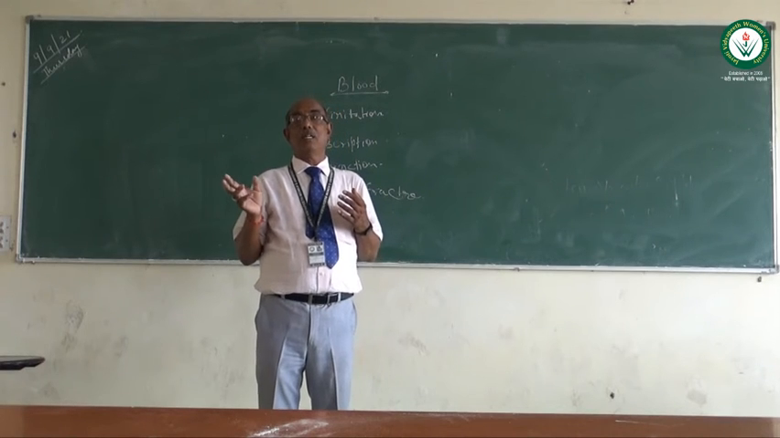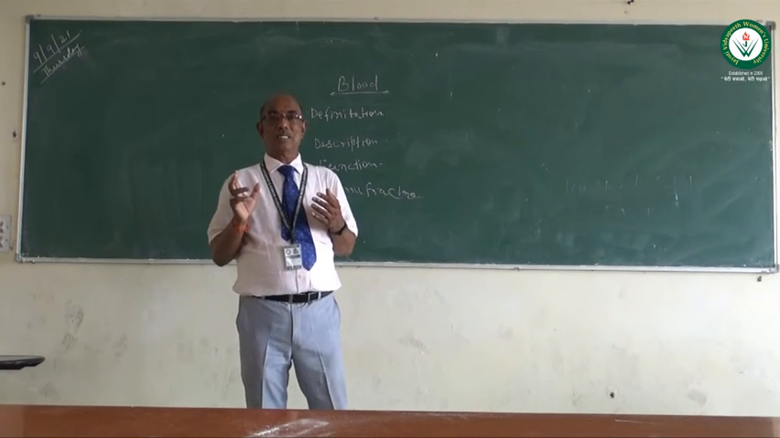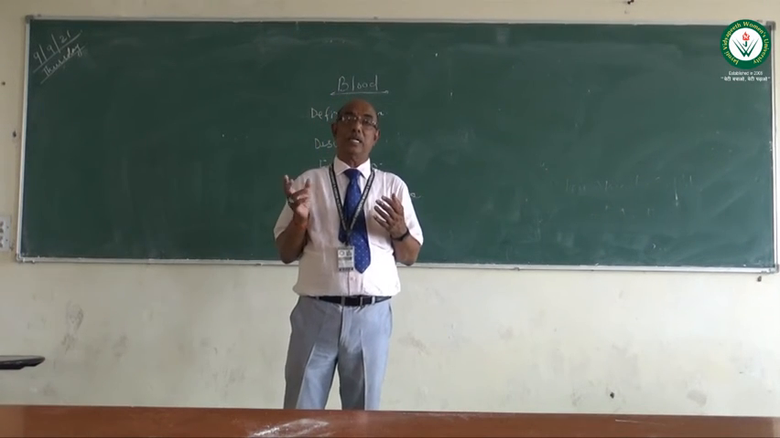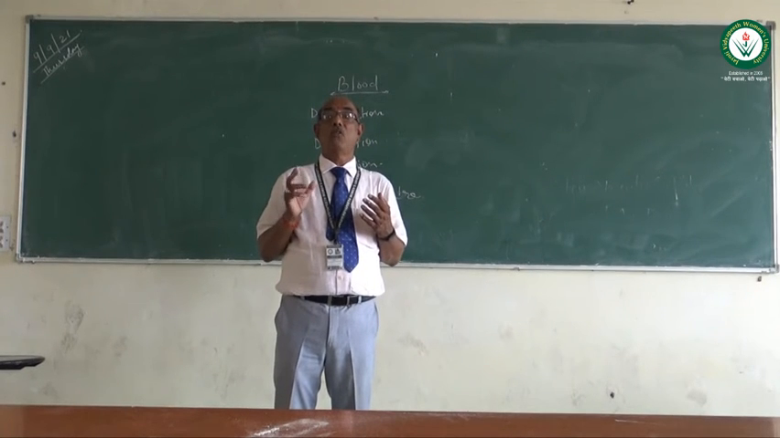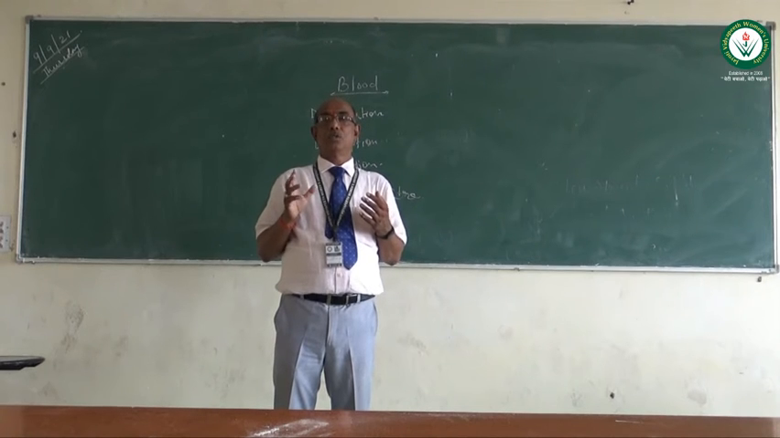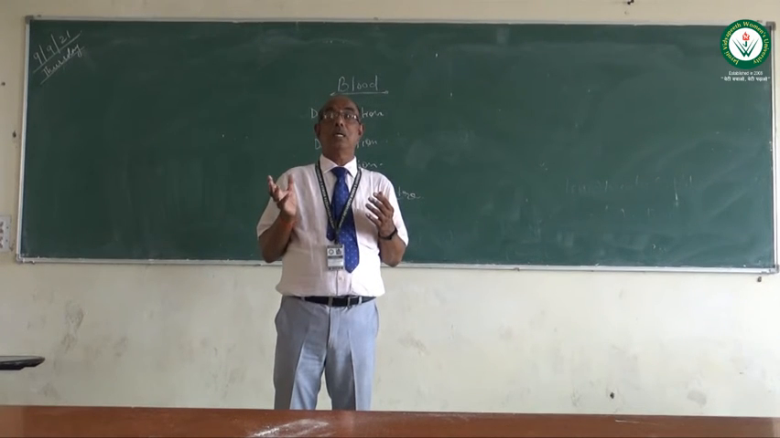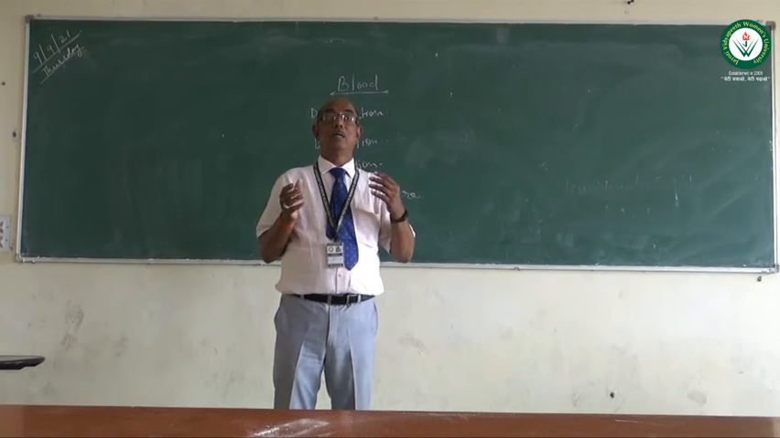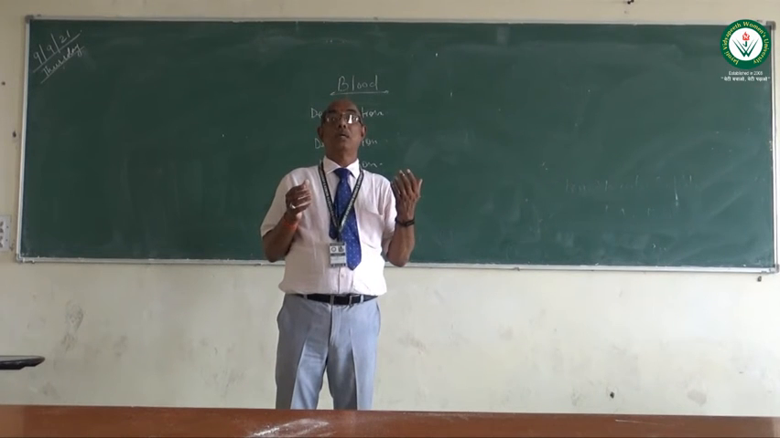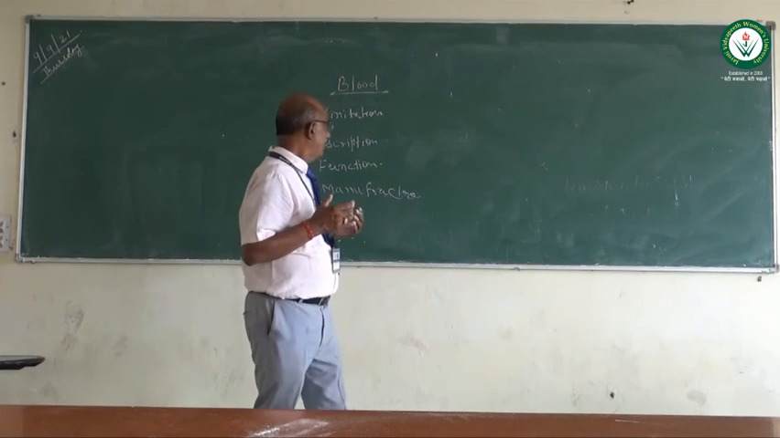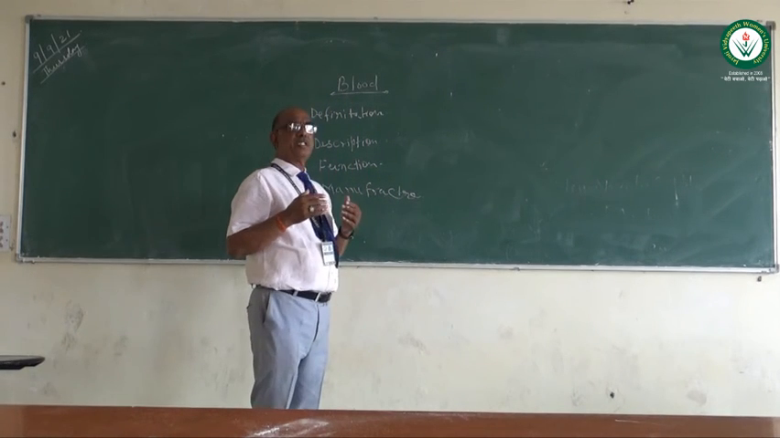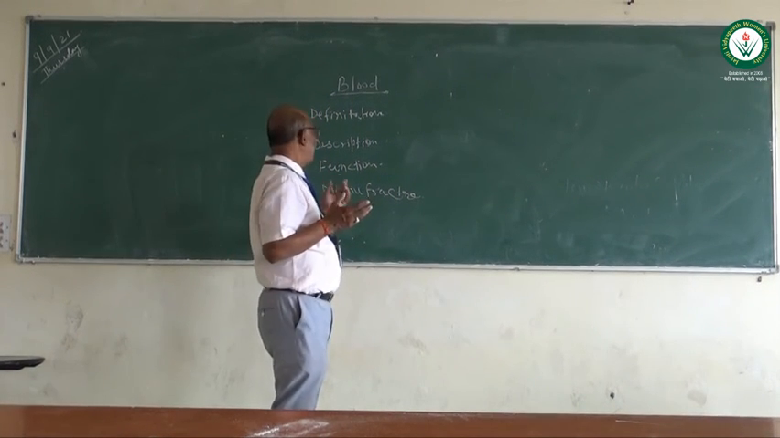The third one is the platelets. Platelets, whose other name is thrombocytes, have a normal value of 2 to 4 lakhs per cubic millimeter of blood. So these three are the granulocytes, and the other two are the non-granulocytes, agranulocytes. Now, what are the functions of the blood?